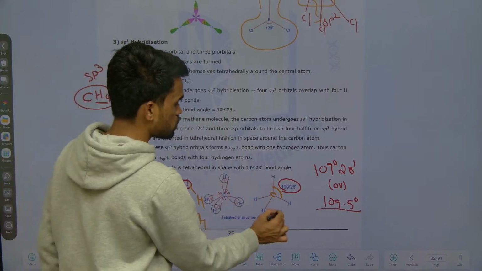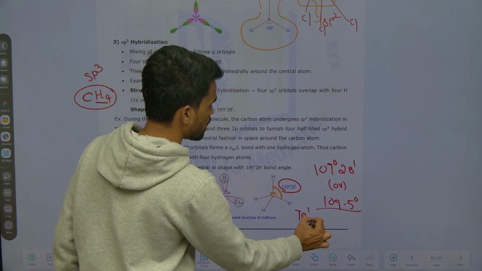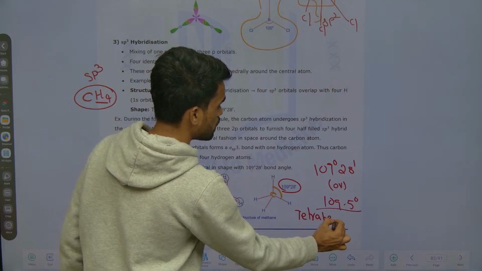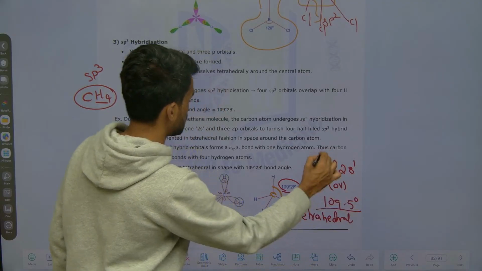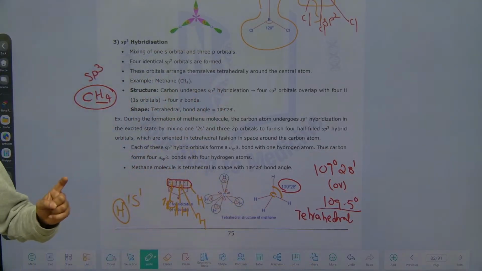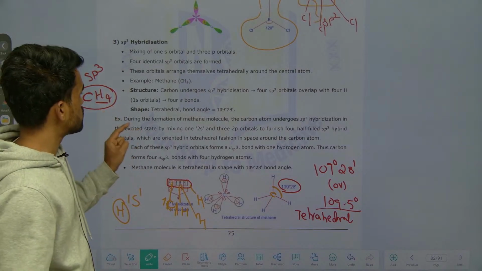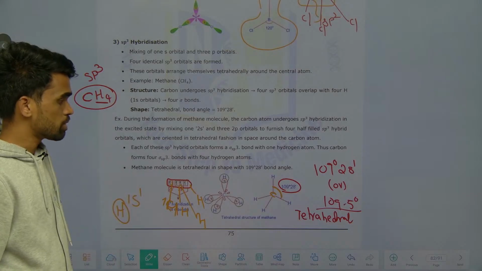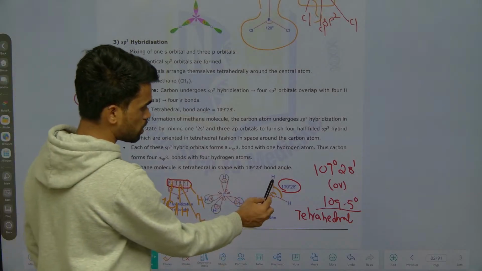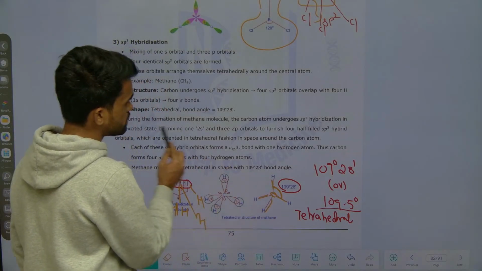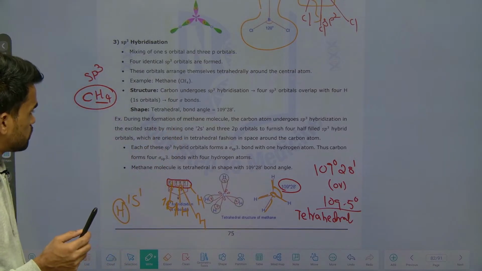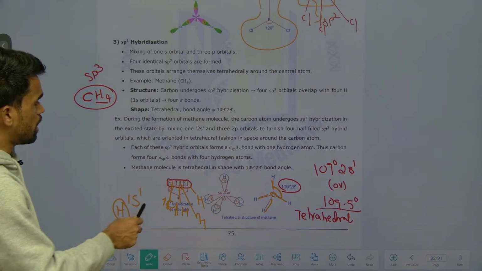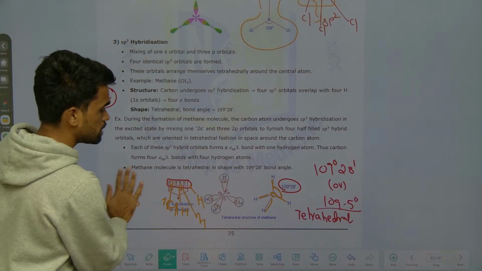And what is the name of the geometry? This is called tetrahedral. Okay, that's it. So these are the points to be remembered by each and every student. You need to represent it in this way definitely to get good marks. See how many sigma bonds? 1, 2, 3, 4. Just read these statements and try to represent them in this way only.